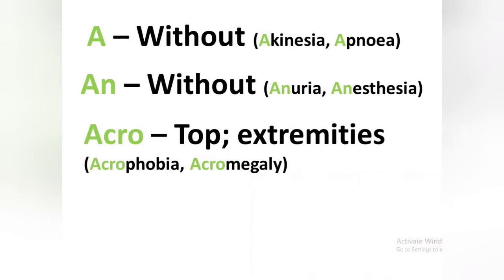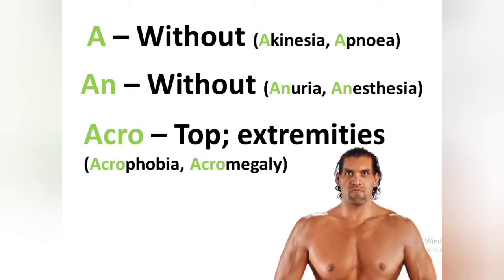Another term is acromegaly. You might know this person. He is a wrestler named Kali from India. He has one disease which is known as acromegaly, which means a condition in which your bone growth will be more because of the excess production of growth hormone.